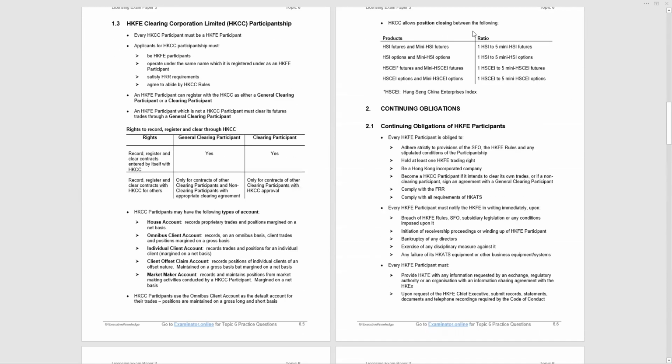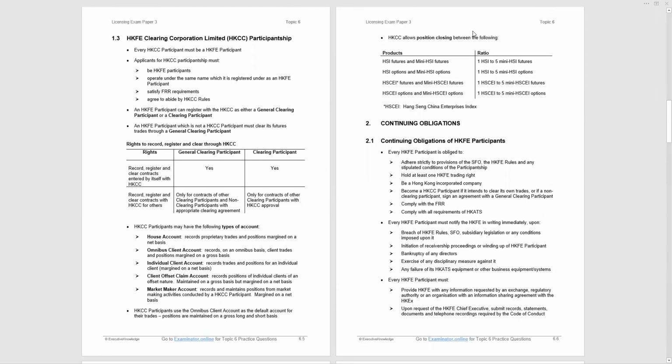Moving on to paragraph 1.3, we're now looking at the clearers, so the Hong Kong Futures Exchange Clearing Corporation participantship. HKCC is the Hong Kong Futures Clearing Corporation. Each clearing participant must also be a futures exchange participant.